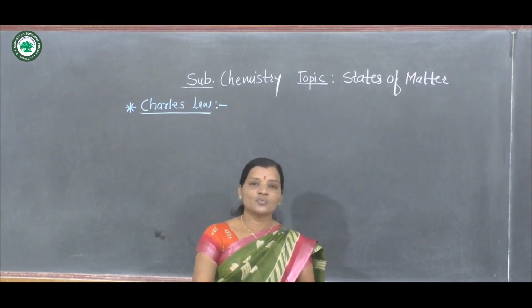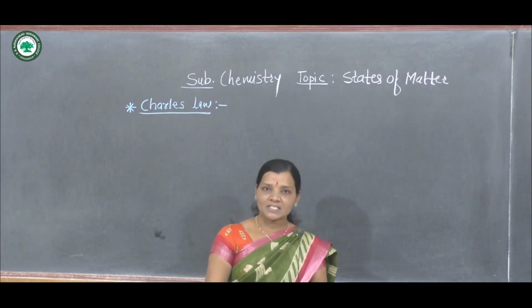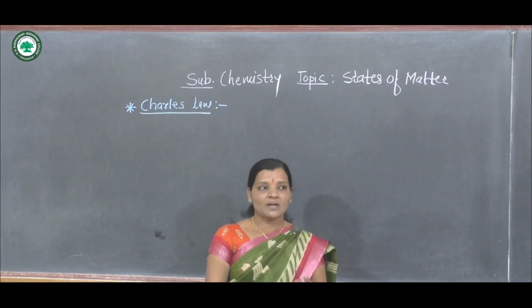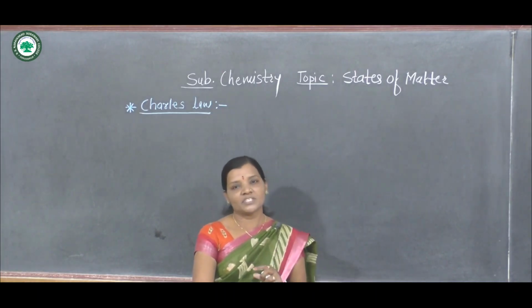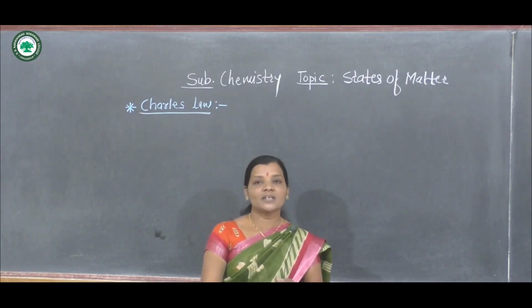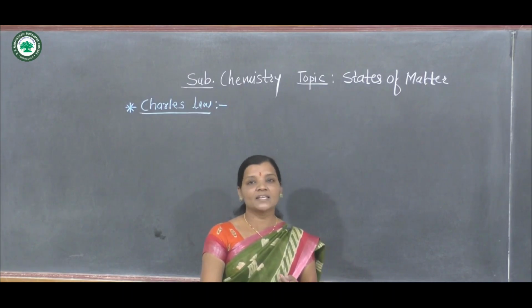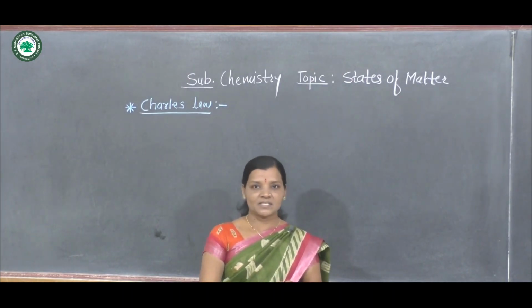Gay-Lussac and Charles worked independently on a given mass of a gas, and they studied the effect of temperature on the volume of the gas at constant pressure. They showed that for a given mass of a gas, with an increase in temperature, the volume of the gas also increases.